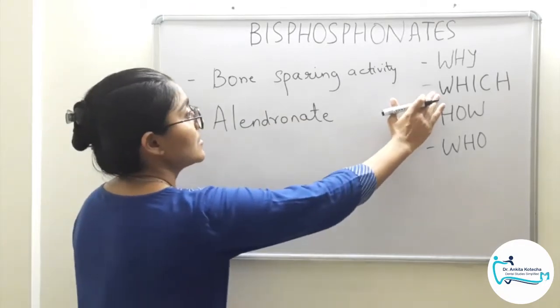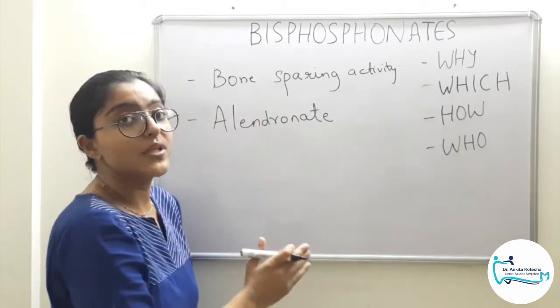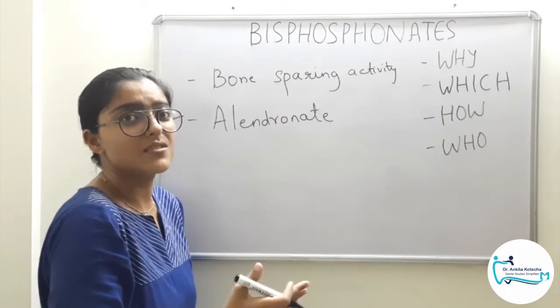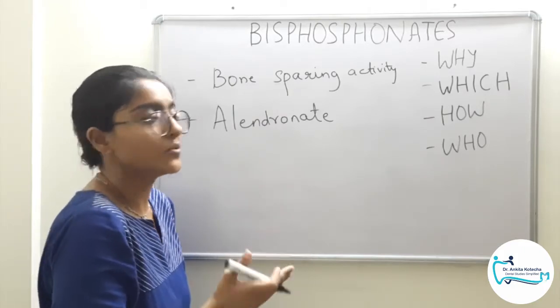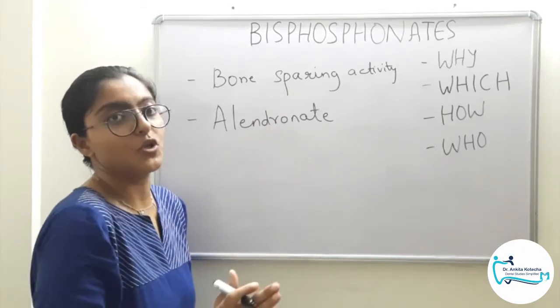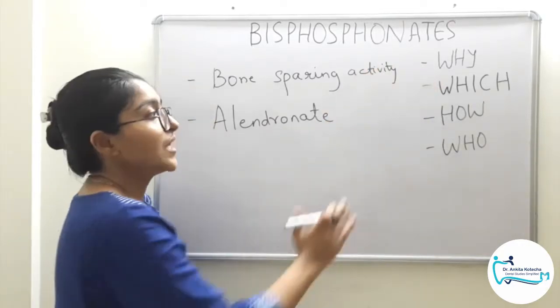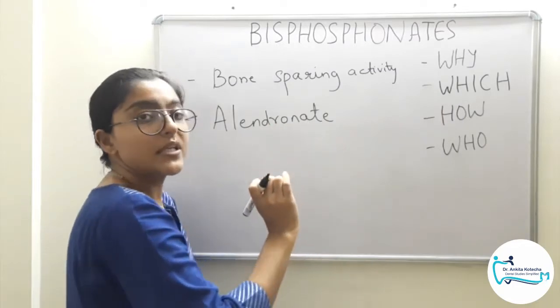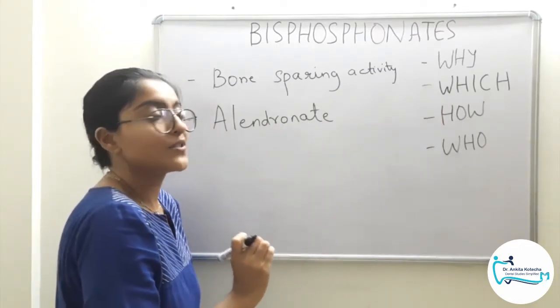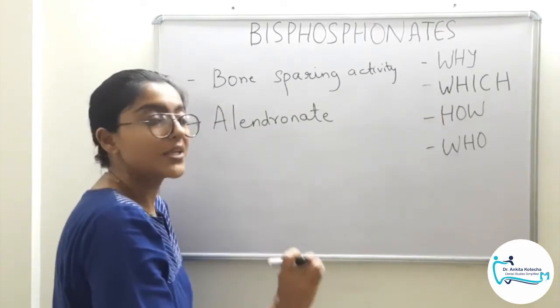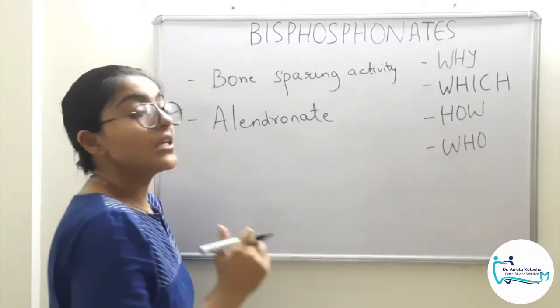So the next question, which we have the answer to: alendronate, most commonly. There are many others, risedronate and etidronate also, but alendronate for now most commonly. So now that we know bisphosphonates can be used and alendronate is the most commonly researched and validated bisphosphonate for utility in periodontal patients, now comes the next question, how?